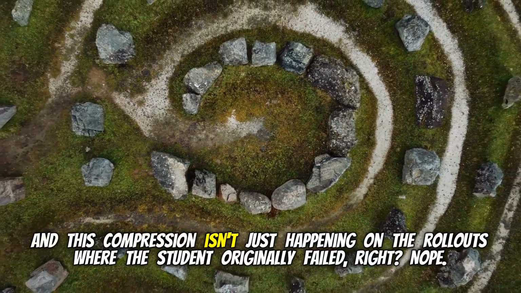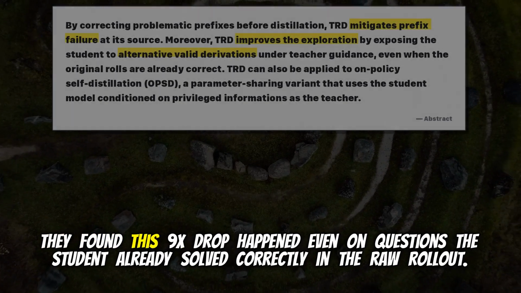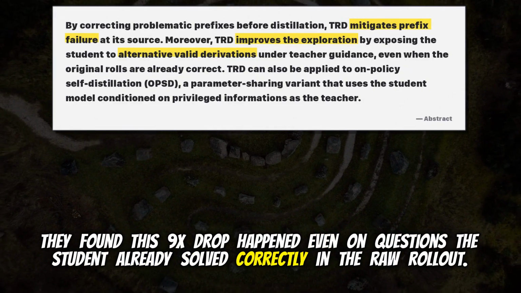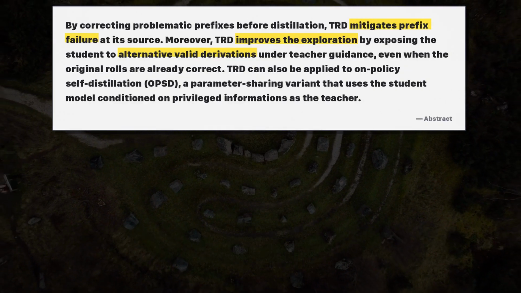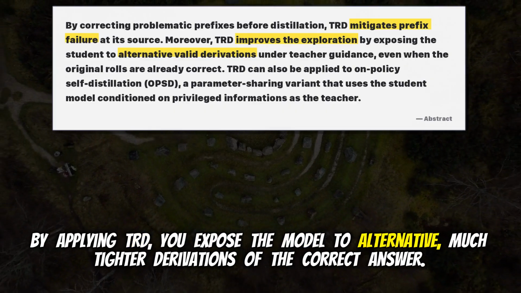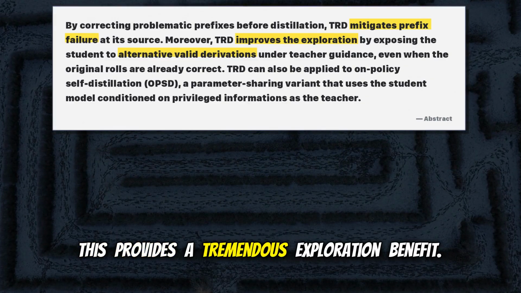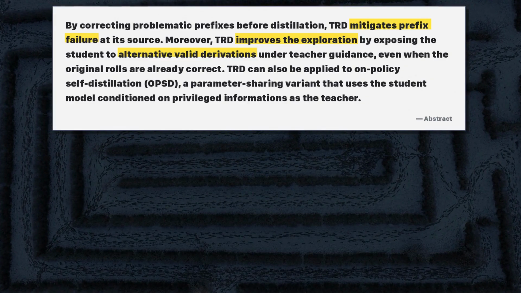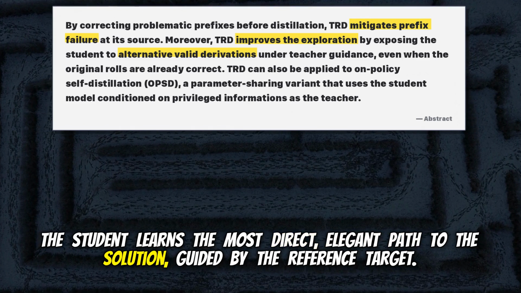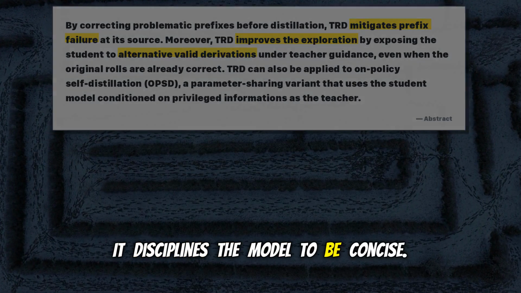And this compression isn't just happening on the rollouts where the student originally failed, right? Yep. They found this 9x drop happened even on questions the student already solved correctly in the raw rollout. By applying TRD, you expose the model to alternative, much tighter derivations of the correct answer. This provides a tremendous exploration benefit. The student learns the most direct, elegant path to the solution, guided by the reference target. It disciplines the model to be concise.